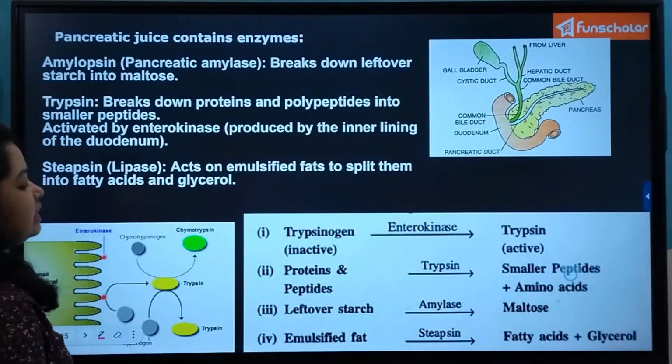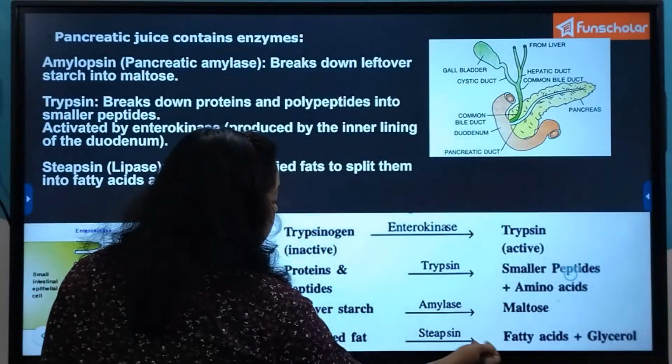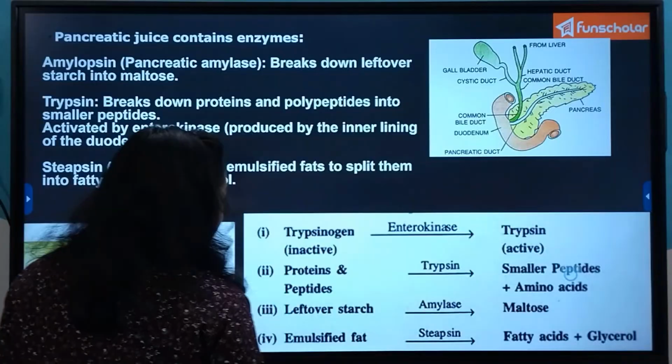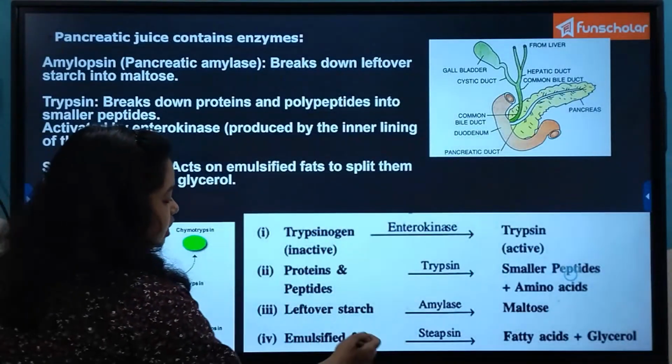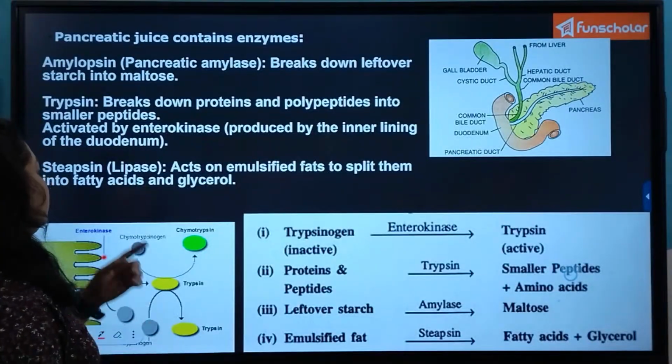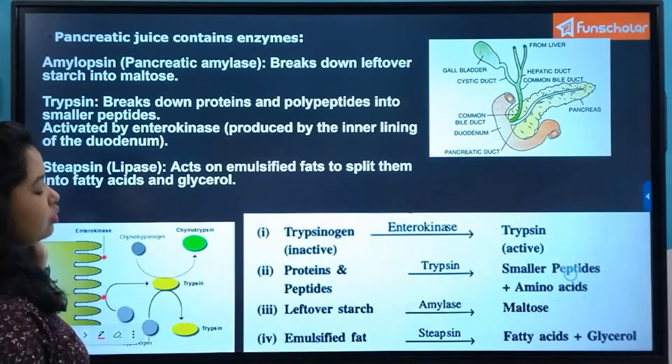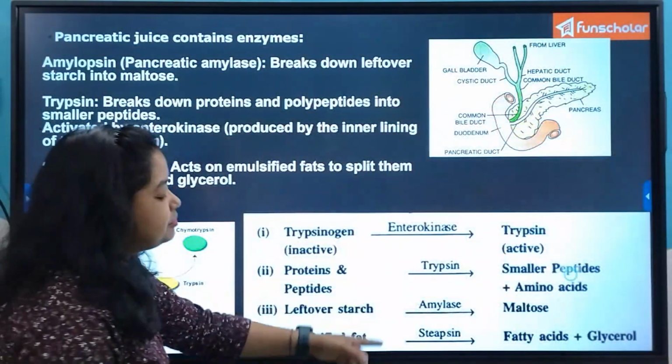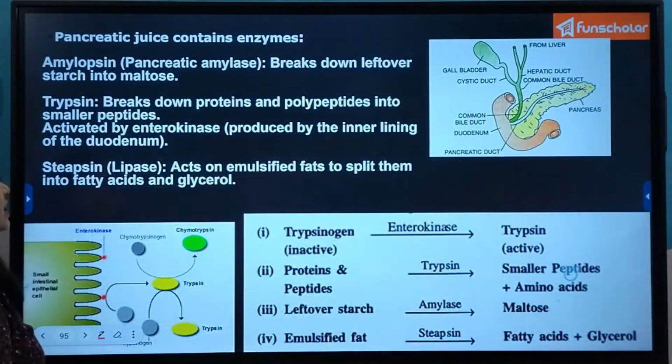Similarly, starch is converted to maltose by the enzyme amylase, and the emulsified fat is converted into fatty acids and glycerol by the pancreatic lipase. So these are the components of the pancreatic juice, which help in the complete digestion of the different types of nutrients in the duodenum.